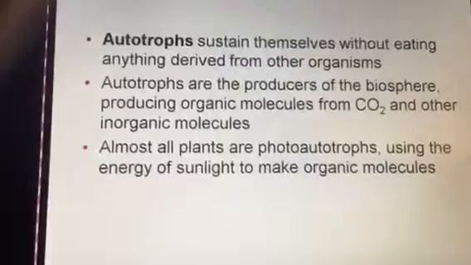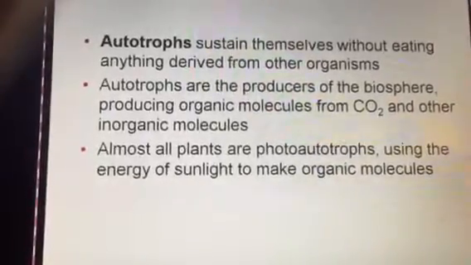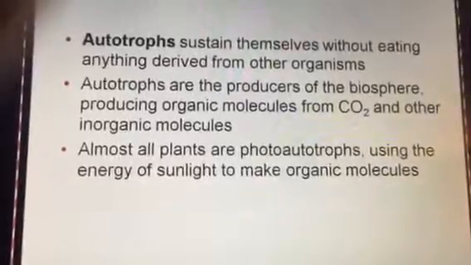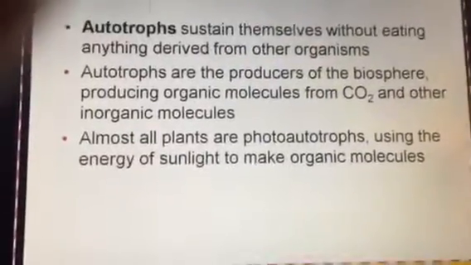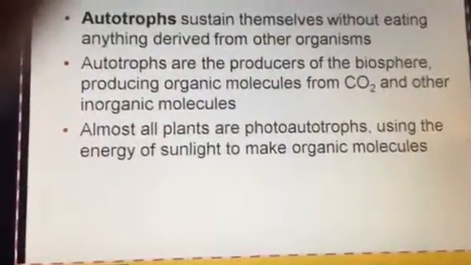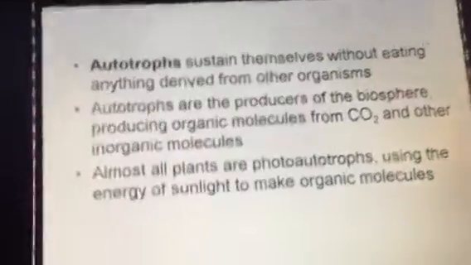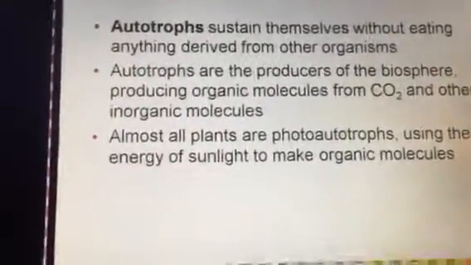Autotrophs are organisms that can feed themselves by using photosynthesis or some other chemical process where they produce their own food. Autotrophs are producers. Producers is another word that basically means the exact same thing. They're organisms that can produce their own energy.